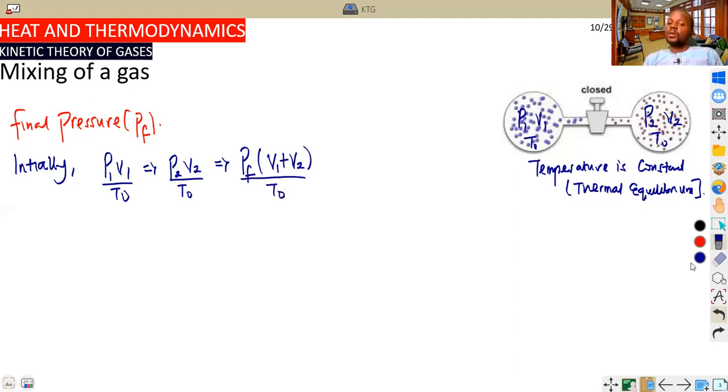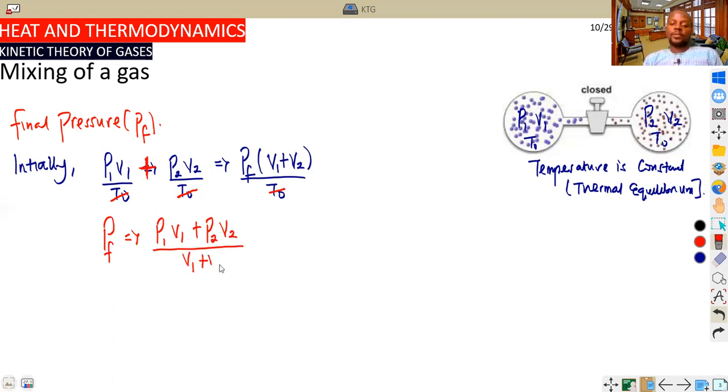Temperature remains constant, so the derivation is very simple. T naught gets cancelled out. Making P final the subject of the formula, the final pressure when gases are mixed is always equal to P1 V1 plus P2 V2, all over V1 plus V2. Sorry, it should be plus because I'm mixing gas, the first phase plus the second phase.